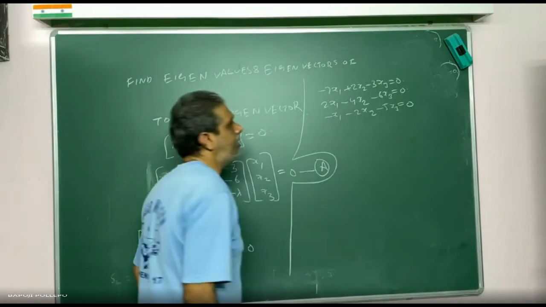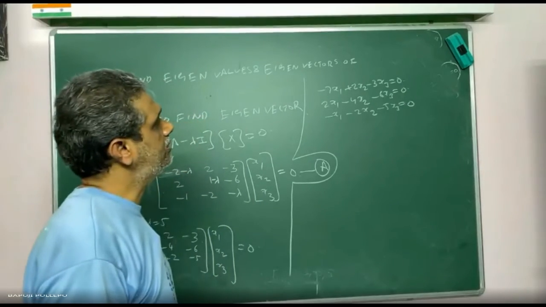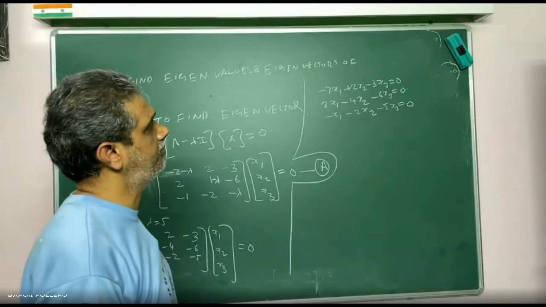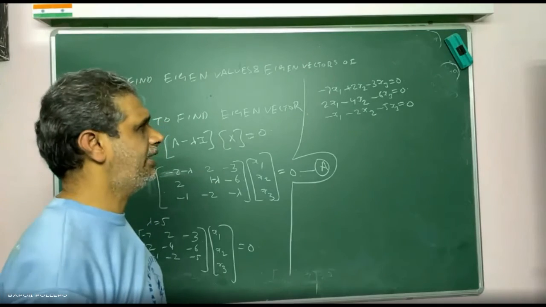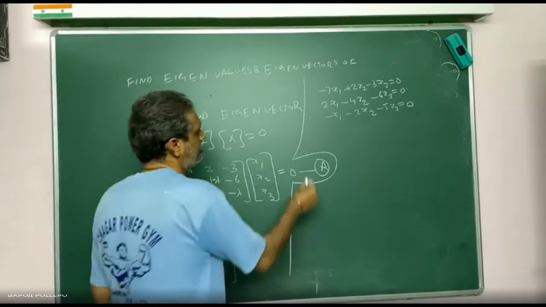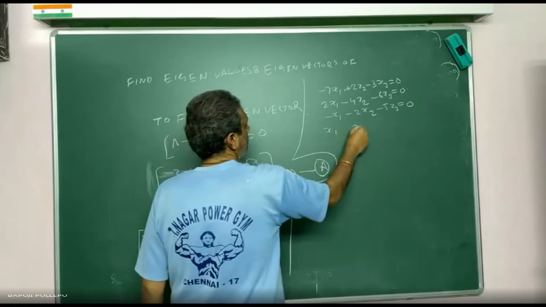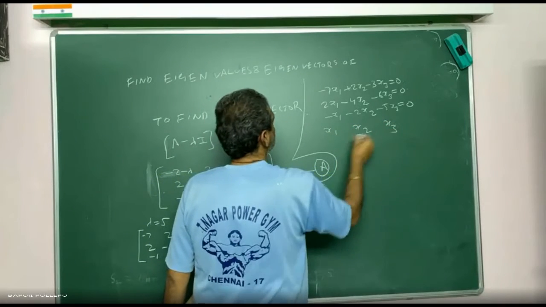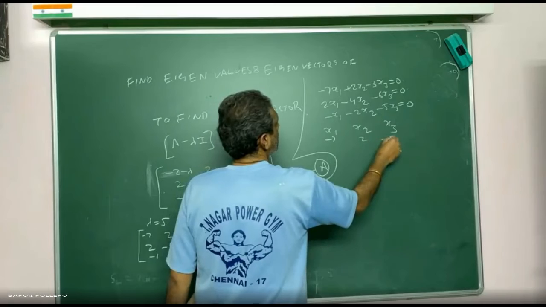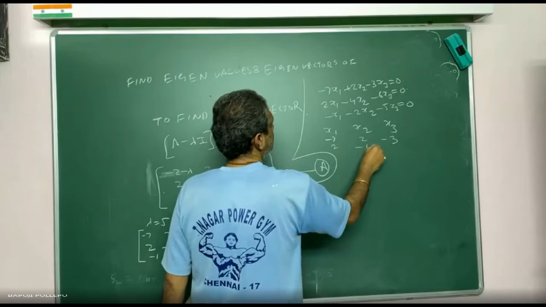Are the three equations different or not? The rows are -7, 2, -3; 2, -4, -6; -1, -2, -5. Correct answer? Take any two equations. So I will take the first two equations. I will write x1, x2, x3 with -7, 2, -3 and 2, -4, -6.